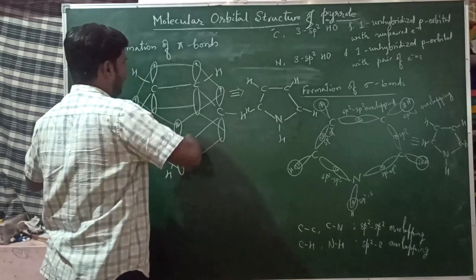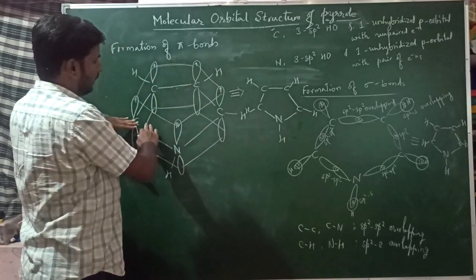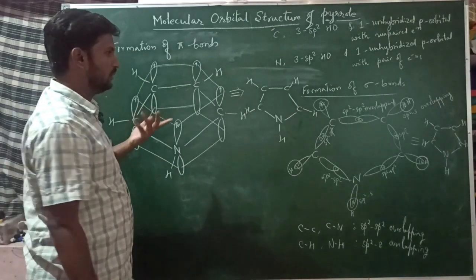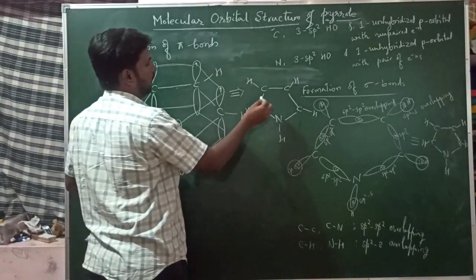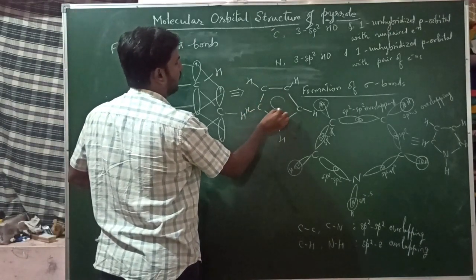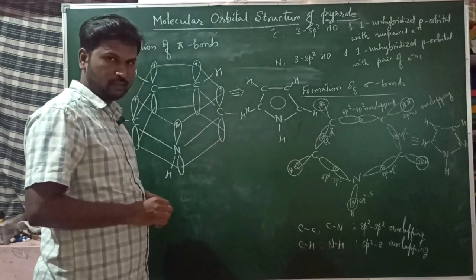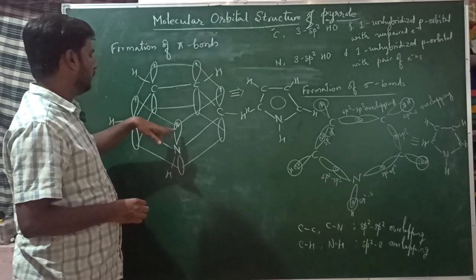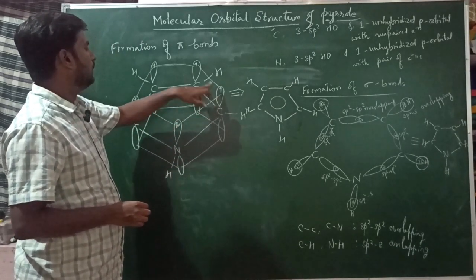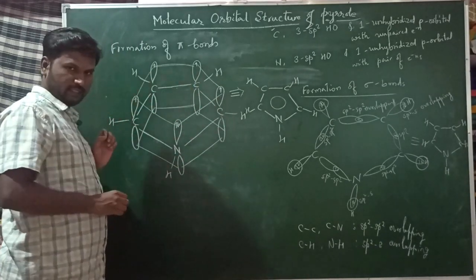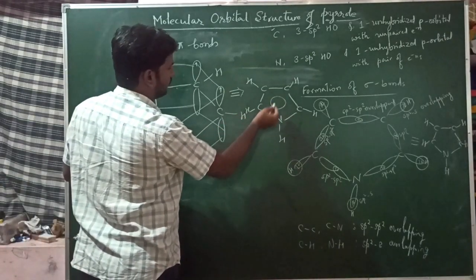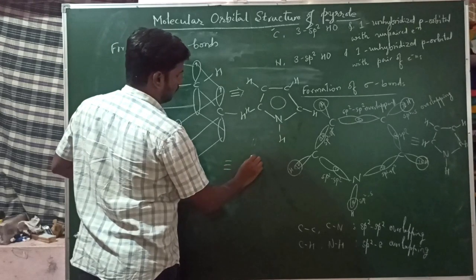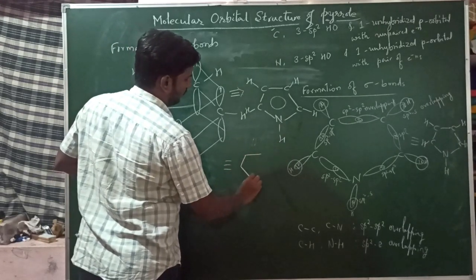This is like a cloud over the plane of the sigma bond and also below the sigma bond, forming the sigma-pi bonds. So now it is forming a cloud like this, a pi cloud. There are totally 6 electrons involved in the pi cloud. Here 2 electrons, third, fourth, fifth and sixth here. So this is equivalent to the structure of pyrrole.